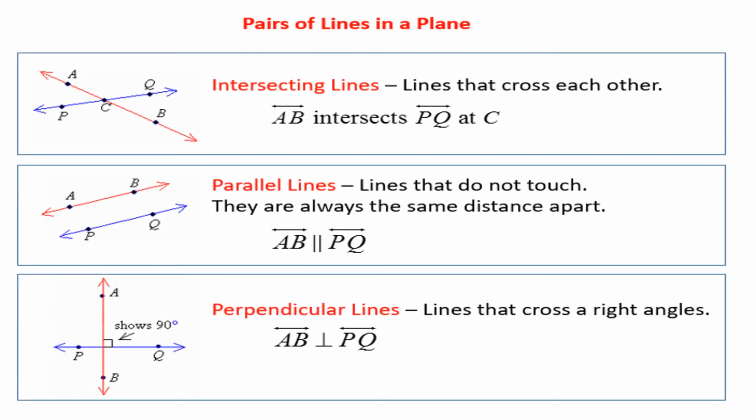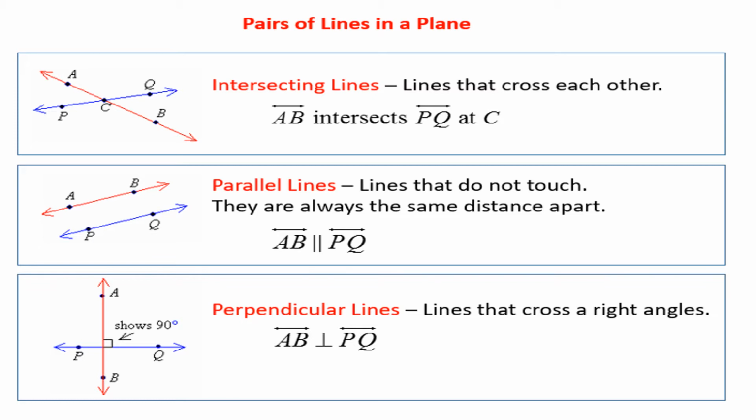Next, pairs of lines in a plane. First we are going to see intersecting lines. When two lines cross each other at a point, those lines are called intersecting lines.